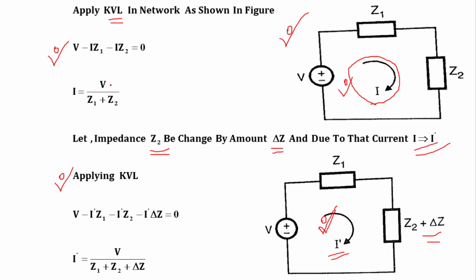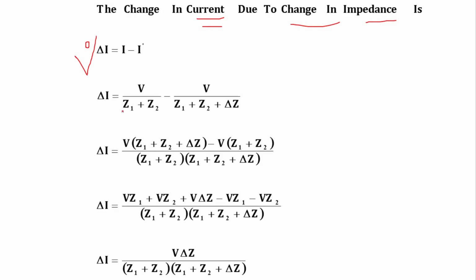I is equal to V upon Z1 plus Z2, and I dash is equal to V upon Z1 plus Z2 plus delta Z. So I will take the LCM of the multiplication of these two denominators, that means Z1 plus Z2 into Z1 plus Z2 plus delta Z. This denominator is multiplied with this term, and this Z1 plus Z2 will multiply with this.